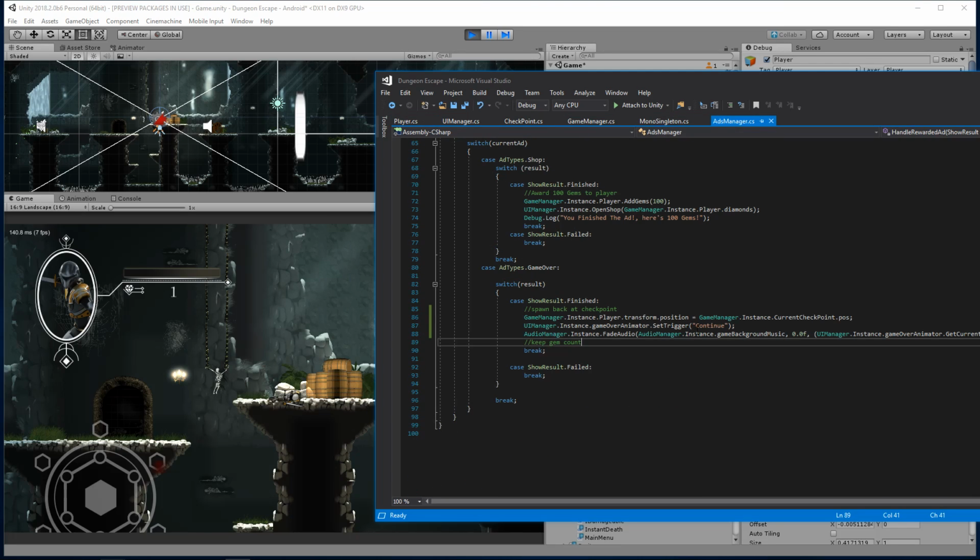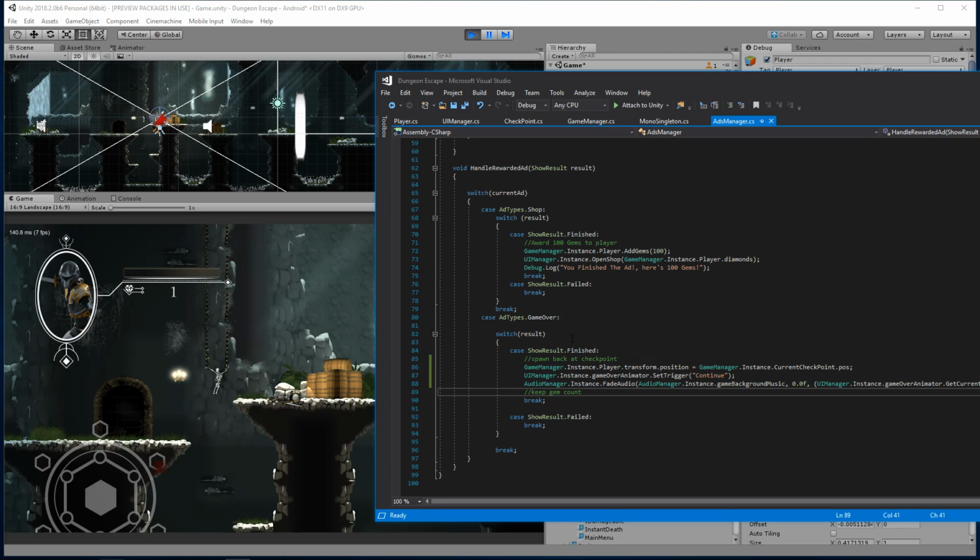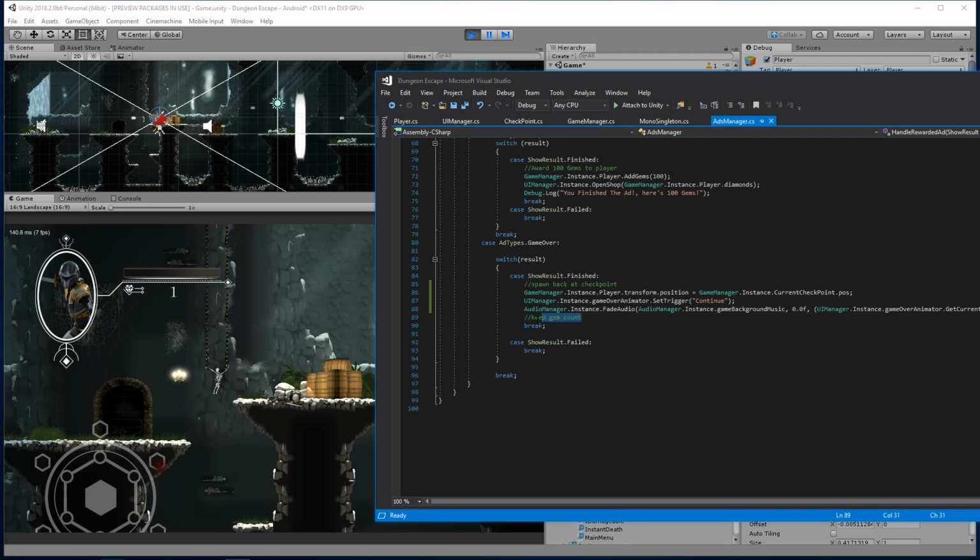So inside the ads manager here, oh, you know what, guys? I'm sorry. We never even called that thing. Check it out. If the current ad type is game over, we never even called it. So we need to actually say GameManager.instance.resetPlayer, and that will fix that. There we go.